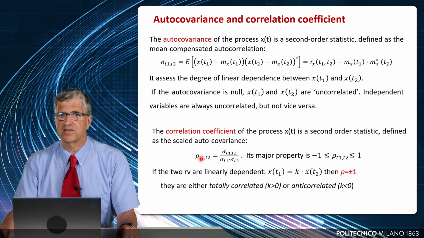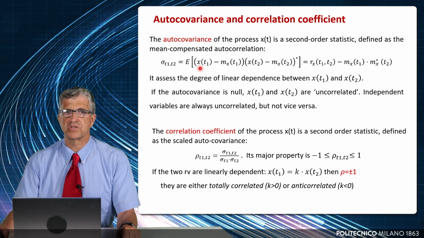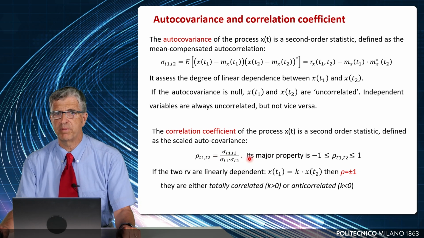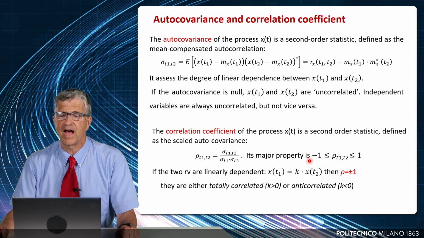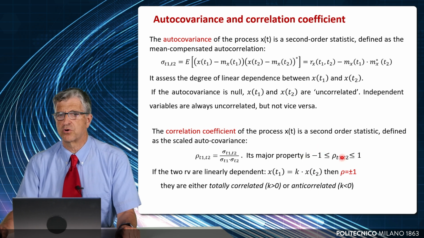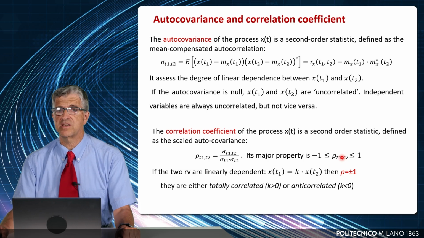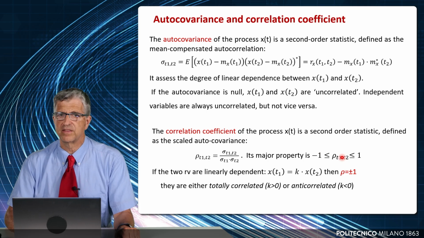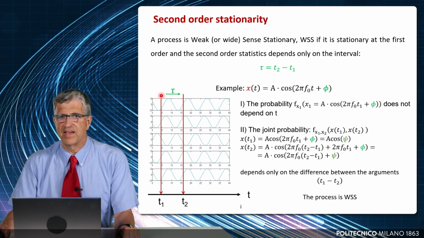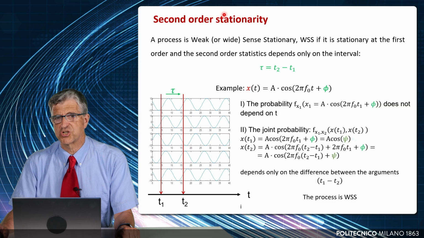So this means that if the two samples read at time t1 and t2 are linearly dependent, the correlation coefficient, or Pearson correlation coefficient, will be either -1 or +1. +1, they are totally correlated, and -1, they are totally anti-correlated. If the Pearson correlation coefficient is 0, this means that they are uncorrelated. Independent processes are uncorrelated. So let us now introduce the concept of second-order stationarity.